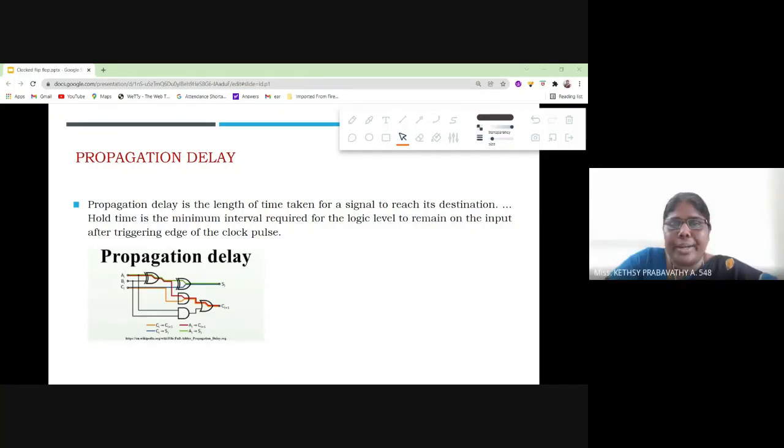We call the term propagation there. Whenever you give the input, the time between giving the input and getting the output is called the propagation delay. Could you understand? Can you give a response?